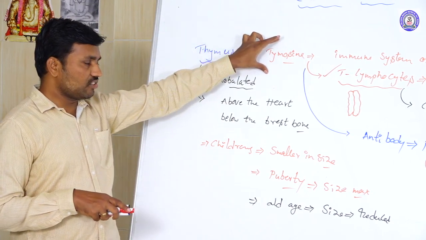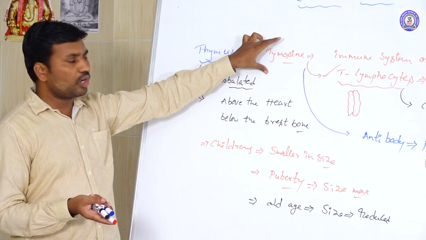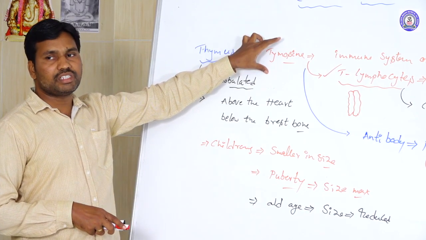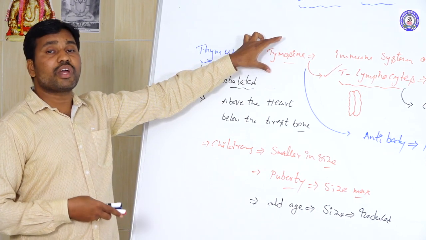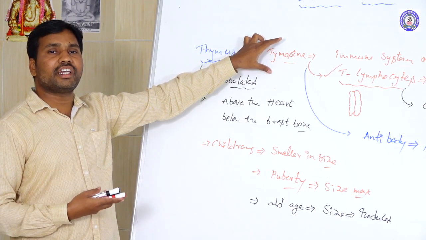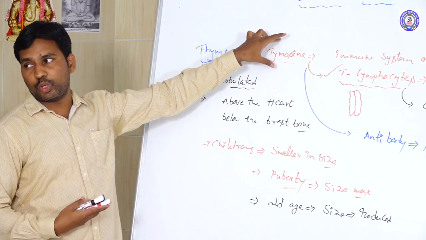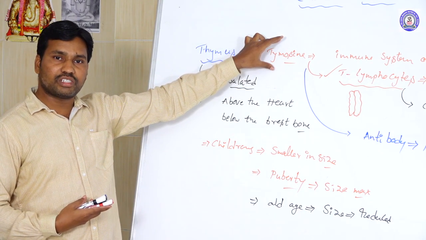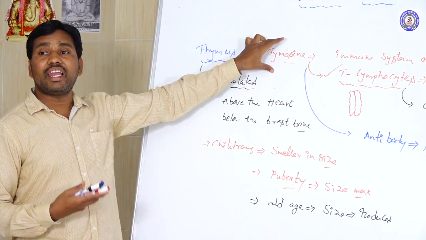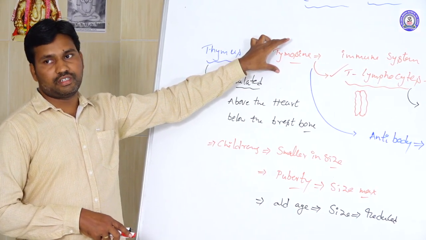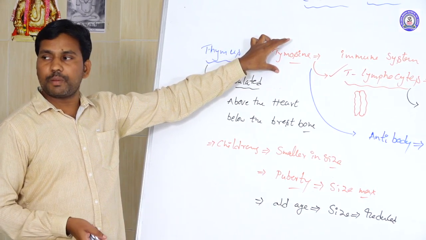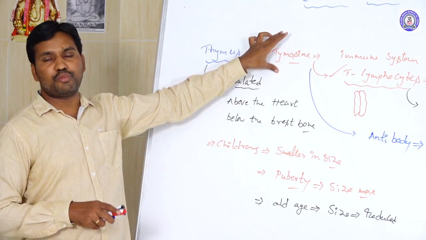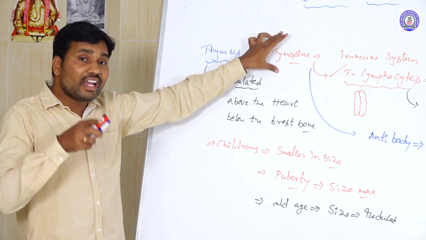The thymosin concentration is less in children and old age people. In the middle age, that is in adults, the concentration is more. If we observe these two groups, the children and the aged people, their immunity power, that is the resistance against the pathogen, is lesser compared to the adults. Old age people have a very poor immune system, and their immune strength becomes very low.